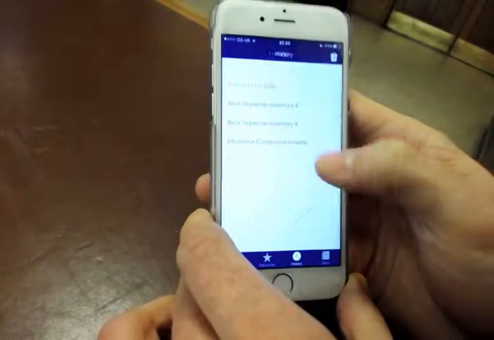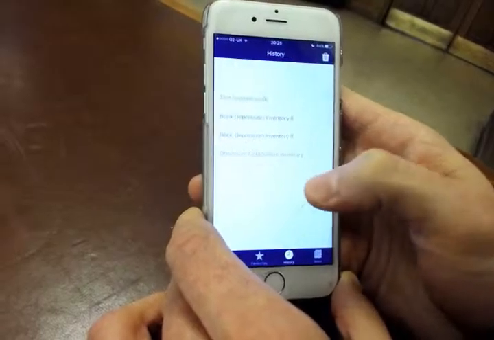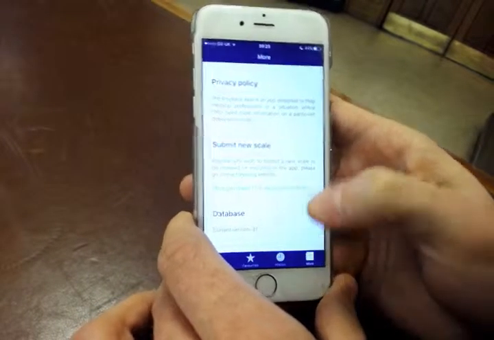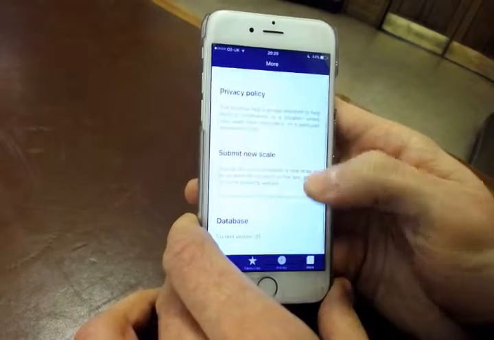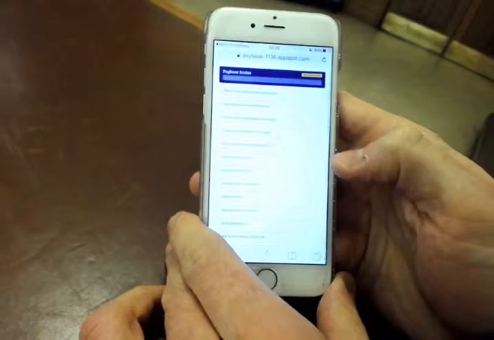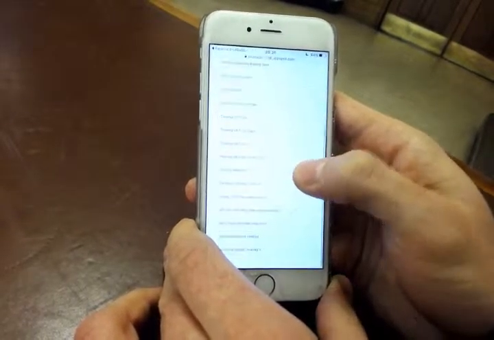We have a history, which shows the latest apps that have been consulted. And we also have a more section, which allows us, in fact, to submit new scales. This will take us to the web app, as we click here, which we can access quite easily.